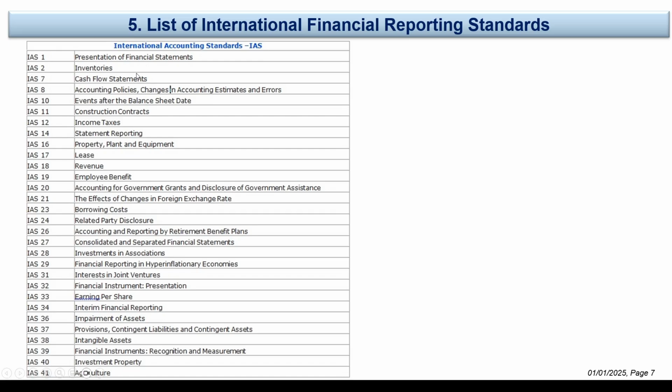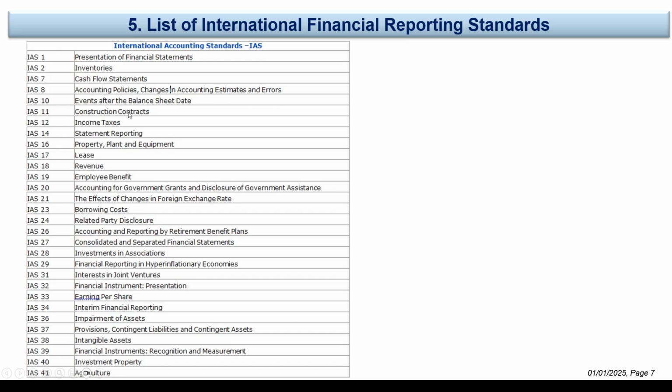IAS 2 deals with inventories: how to measure inventories and what the accounting treatment for stock is, and whether LIFO or FIFO is acceptable or not. Then IAS 7, the cash flow statement, covers how to present the cash flow statement. IAS 8 covers accounting policies, changes in accounting estimates, and errors. We get all the information on how to manage accounting estimates and errors.